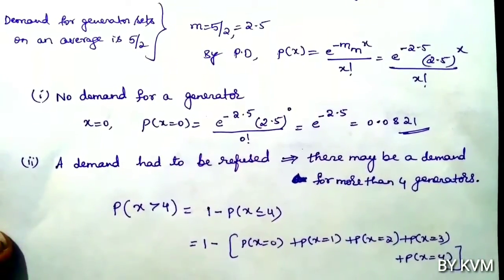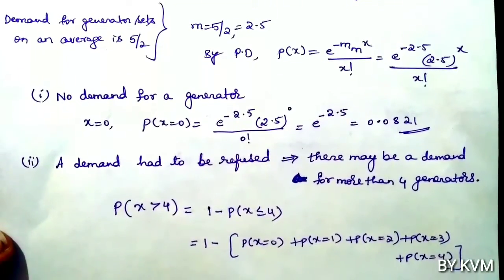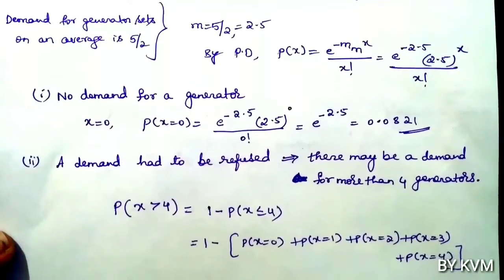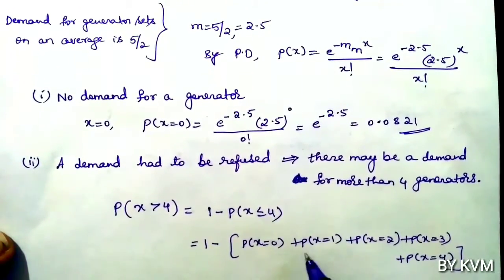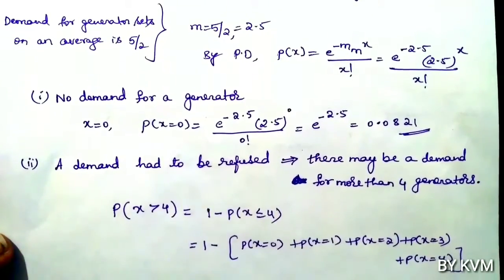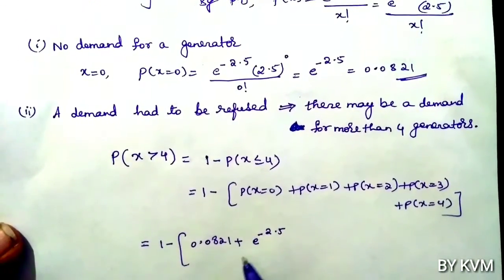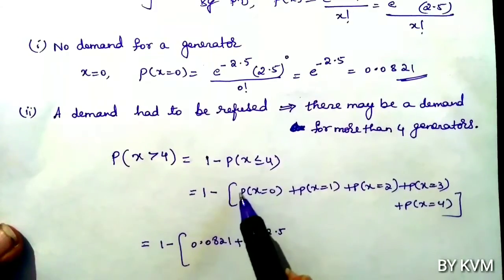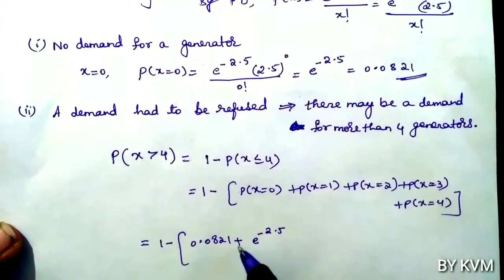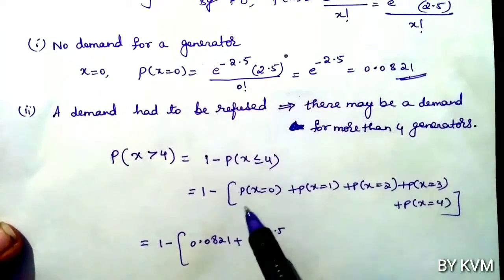So this is equal to 1 minus, so probability of x equals 0 we have already calculated in the first case, 0.0821. So use this value here.